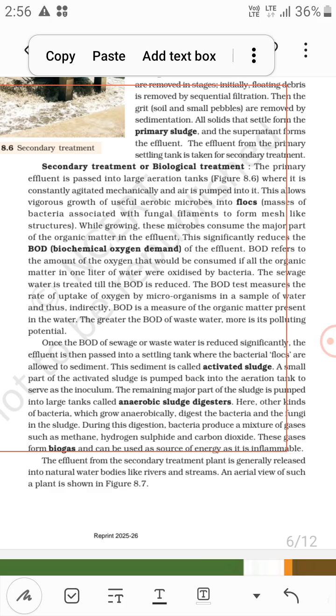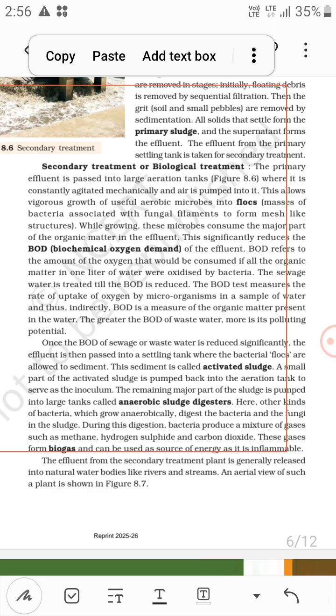the effluent is then passed into a settling tank where the bacterial flocs are allowed to sediment. This sedimentation makes the activated sludge. Now a small part of the activated sludge is pumped back into the aeration tank, which is the secondary biological treatment, to serve as the inoculum, as a starter, to speed up the secondary treatment, right?